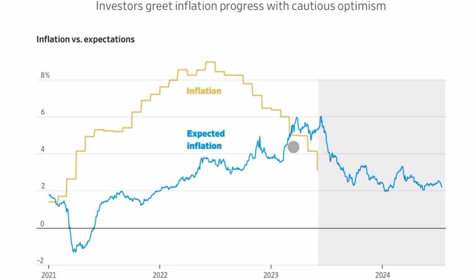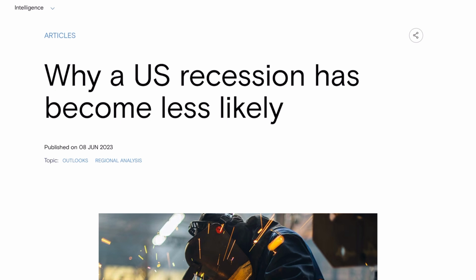So based off of the data we have right now, people are expecting inflation to come down pretty soon. So that's one of the biggest factors contributing to this idea of a soft landing. The Fed seems to be winning the battle with inflation. And the other very important piece of data is that the US economy is still very strong regardless of this inflation fight happening in the background.